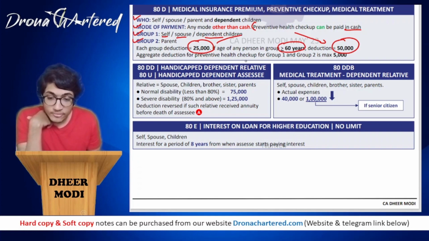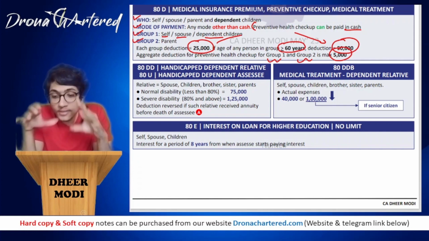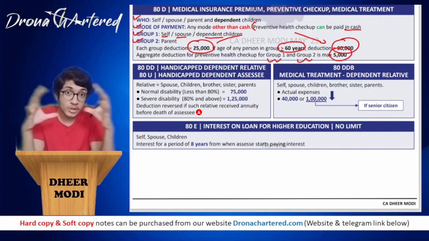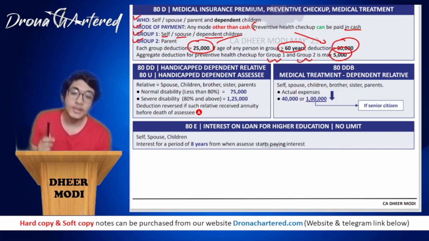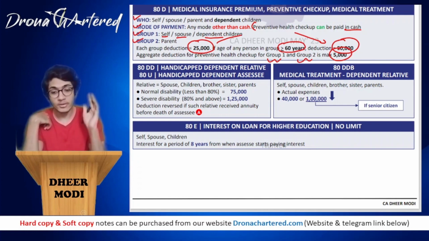The aggregate deduction for preventive health checkup for group 1 and group 2 is maximum 5,000. That is whatever amount you have spent towards your preventive health checkup. For example, it is 3,000 in group 1 and 4,000 in group 2, coming to a total of 7,000. This 7,000 total, you will not be allowed a deduction. You will only be allowed a deduction of maximum 5,000 because this is what the provision says. So this will be limited to 5,000.